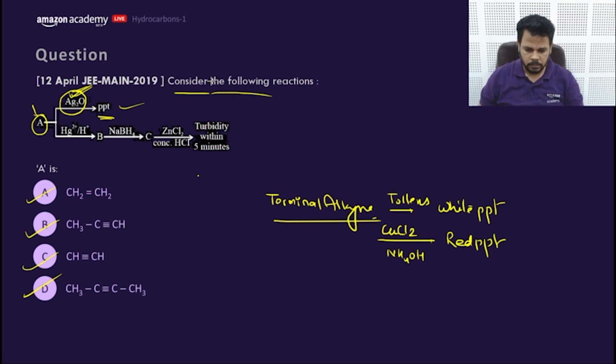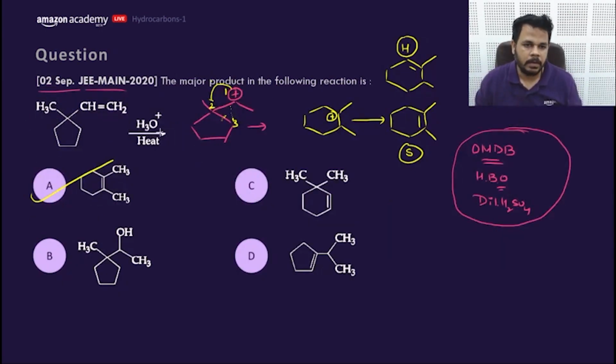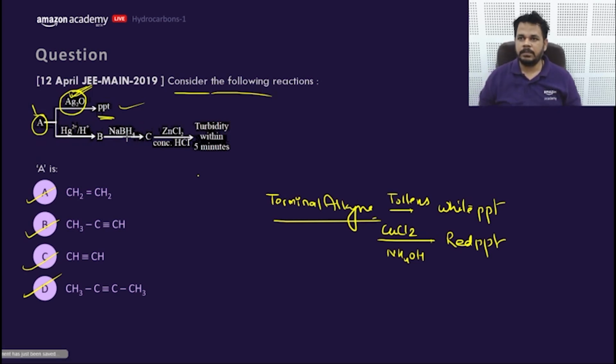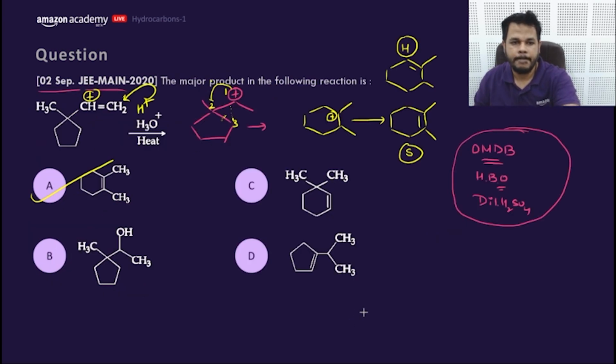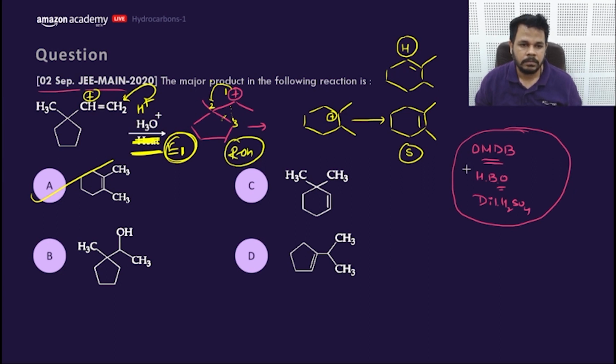Carbocation. Alkene, this H plus will attack here and form a carbocation. Electrophilic addition reaction. This is an example of electrophilic addition. Clear? The more stable alkene will be formed. That is the Saytzeff rule. Heat is given, so this is elimination. If it had not been given, the product would have been alcohol. Heat is given. Clear?